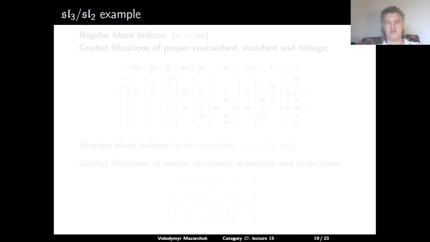So here is again an SL3, SL2 example. If we look in the regular block, we have 3 weights, S, ST, and W0.